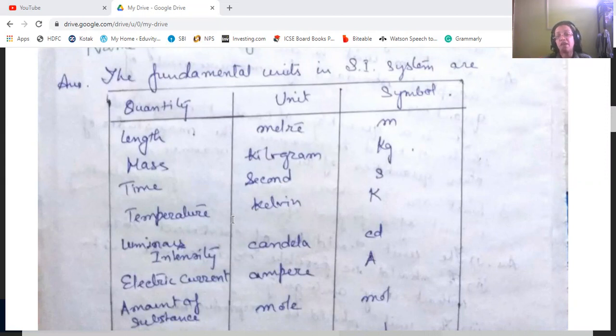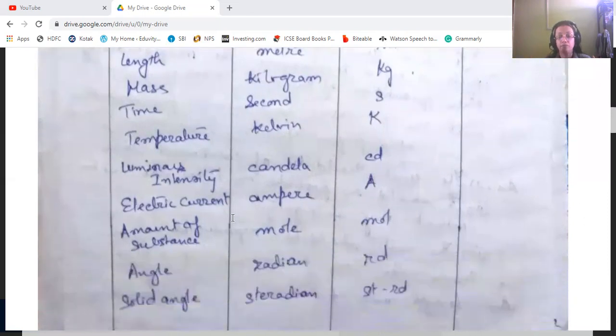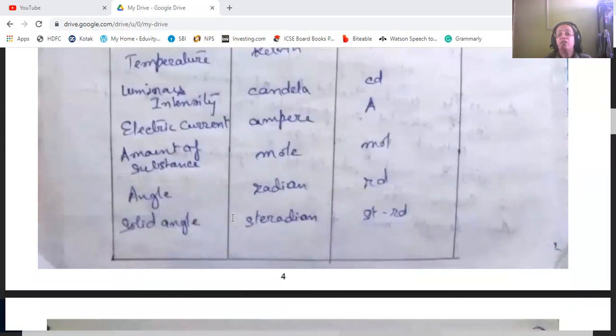Electric current, ampere, capital A. Amount of substance, mole, written as mol. Then angle, radian, rad. Then solid angle, steradian, sr.